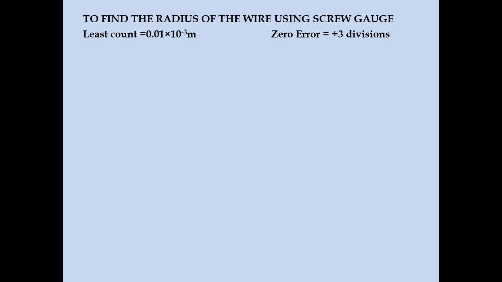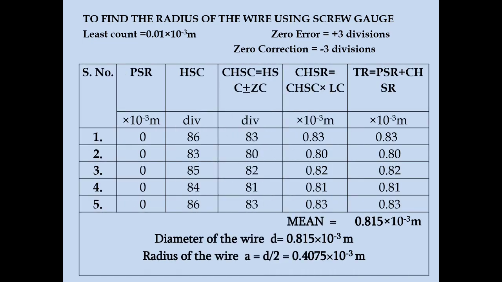Next, we will find the radius of the wire using a screw gauge. The zero error is a positive error of plus 3 divisions, so the correction will be minus 3. This is the screw gauge table, and the mean diameter here is found to be 0.815. Since we need the radius, the diameter is divided by 2, and a is equal to 0.4075 into 10 power minus 3 meters.